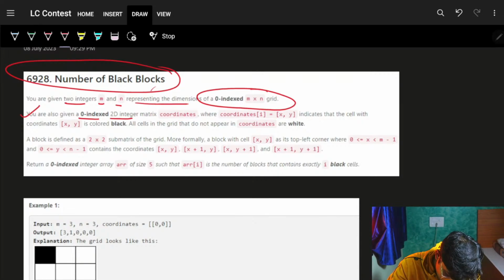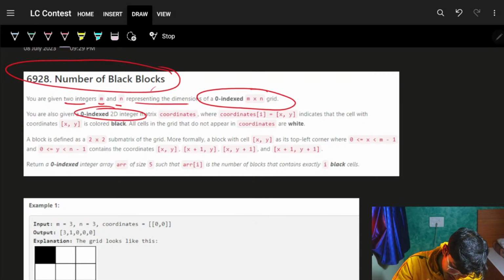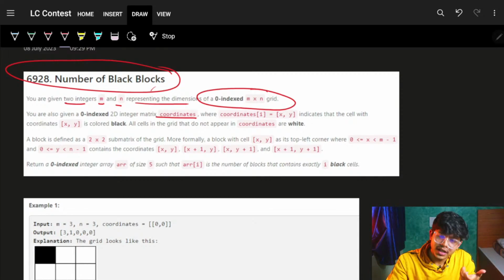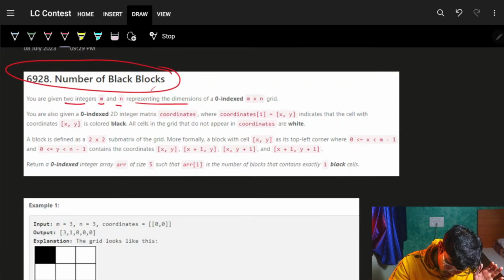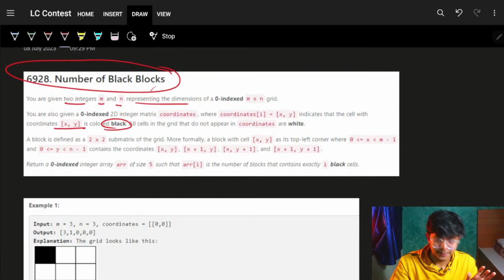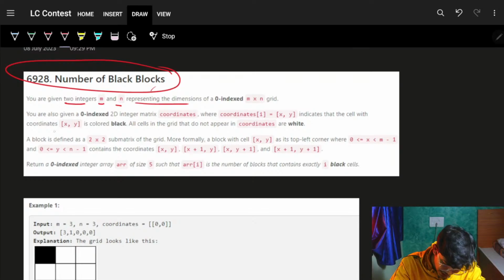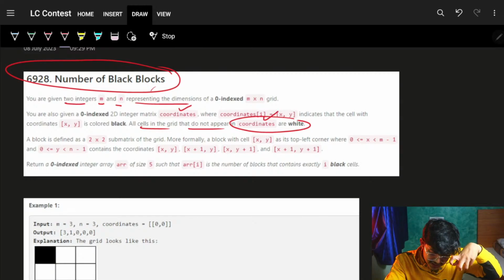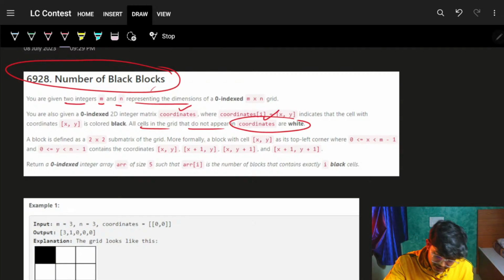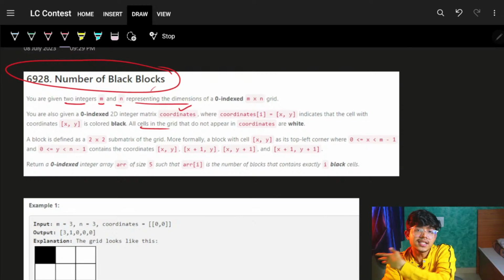Now we have a 0-indexed 2D integer matrix called coordinates, where each entry is nothing but x comma y. Simple. It indicates that the cell with coordinates x comma y is colored black. All the cells in the grid that do not appear in coordinates are white. So basically, if any cell is in the coordinates, it is colored black. If any cell is not, it is colored white.